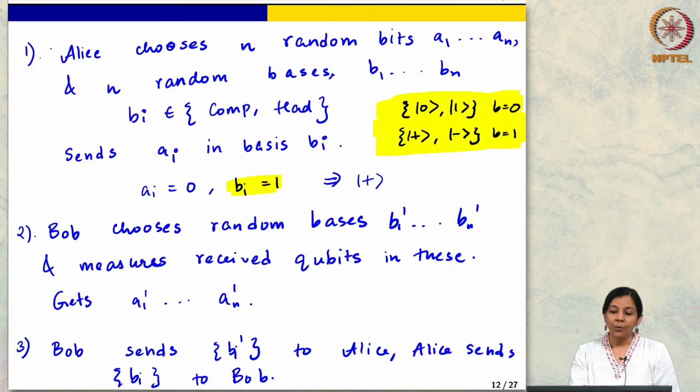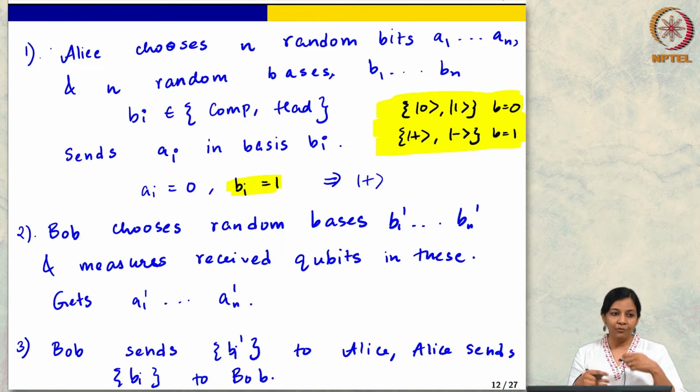Let's recollect the protocol. These are the steps we saw yesterday. Alice will choose a string of random bits which she wants to communicate, and she will choose a random basis in which she will communicate this. The idea is that if I don't tell you which basis I am going to use, then in some sense you don't know how to measure.